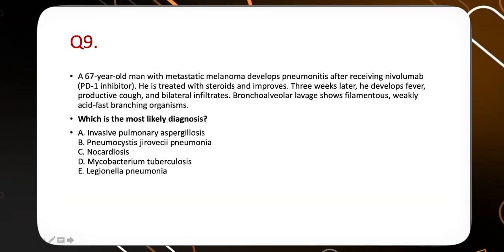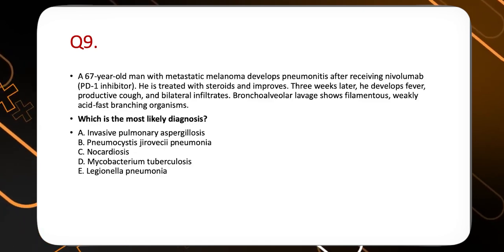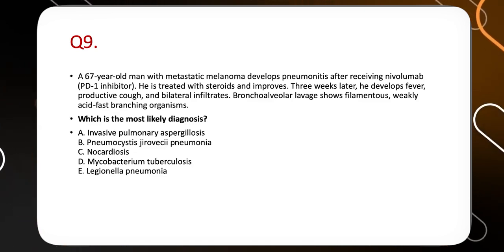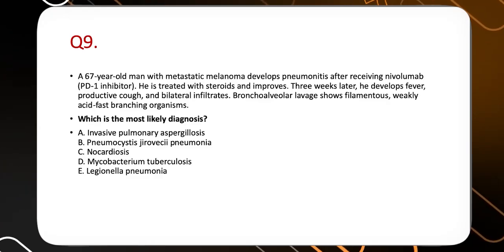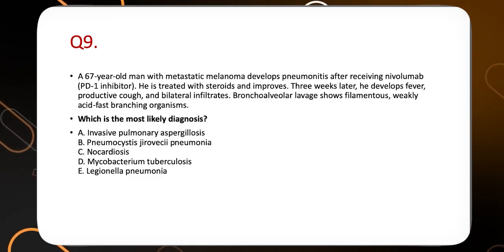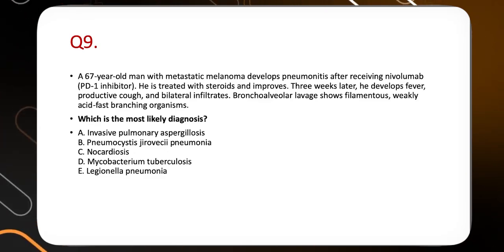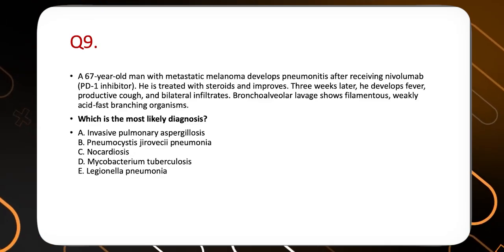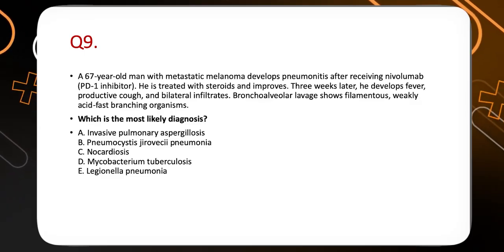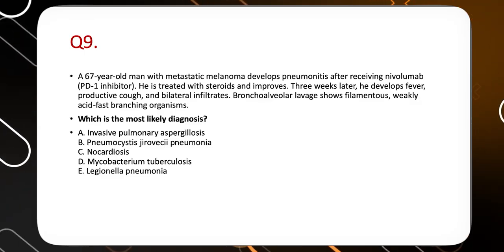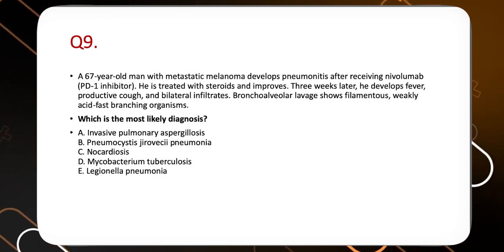Okay. Again, I think we have already done it. Let's see. A 67-year-old man with metastatic melanoma develops pneumonitis after receiving a PD-1 inhibitor. We have already done one question on nivolumab, this is called an immune checkpoint inhibitor. He is treated with steroid and improves. Three weeks later, he develops fever, productive cough, and bilateral infiltrates. Bronchial lavage shows filamentous, weakly acid-fast branching organisms. Which one is the most likely diagnosis?